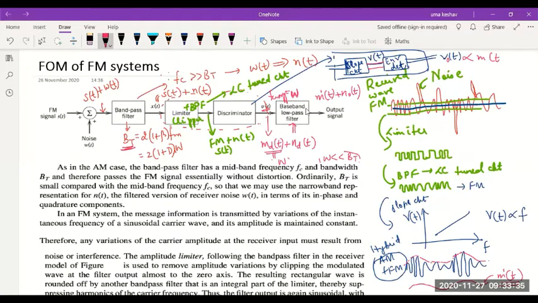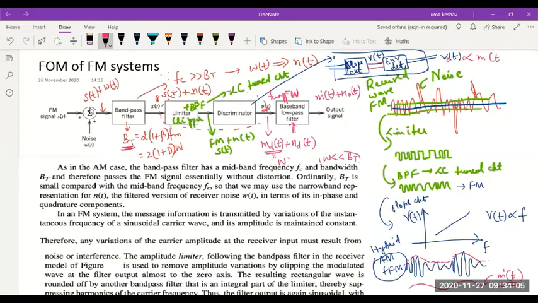When I limit the bandwidth of the noise signal, the effect of noise will reduce significantly, because the behavior of noise will be in such a way that it increases as a square function of the frequency. The higher the frequency, the noise will be proportional to f squared. You'll see that when we do the analysis. Hope you understood the basics of this FM receiver.